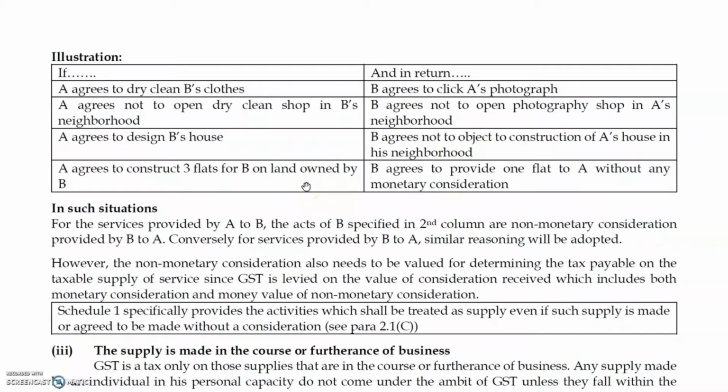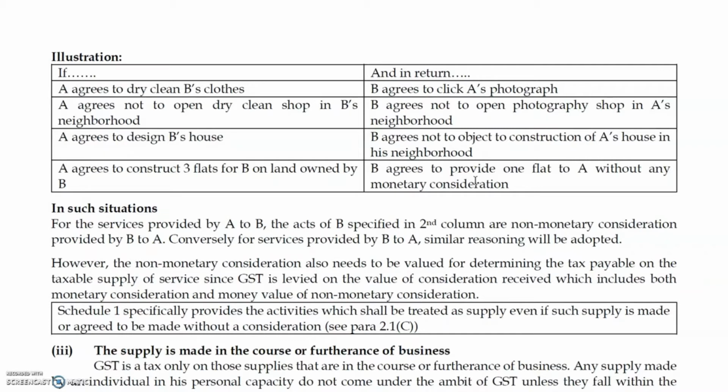Example number 4: A agrees to construct 3 flats for B on land owned by B. B agrees to provide 1 flat to A without any monetary consideration. Here construction is one service, and in return 1 flat will be provided by the person who gets the construction done. So these are the examples of non-monetary consideration.